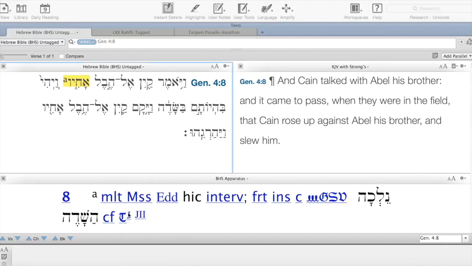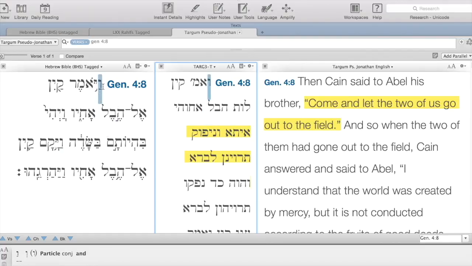And here I'm showing it to you in the critical apparatus. The Targum Pseudo-Jonathan was written anywhere between the 4th to 8th centuries of the Common Era. And it's a Targum, so that means it's a translation of the Bible into Aramaic. The word Targum means a translation. So here what we're looking at is the text of the Hebrew Bible on the left-hand side of your screen. And then over here in the Aramaic of Targum Pseudo-Jonathan, what we have here are the words Ita v'nefuk tarvinan livara. Let the two of us go out into the field.